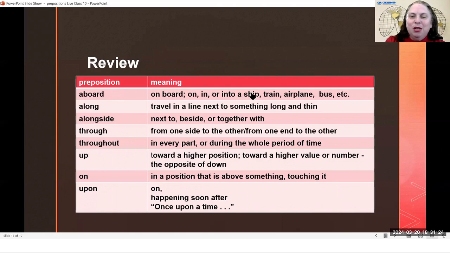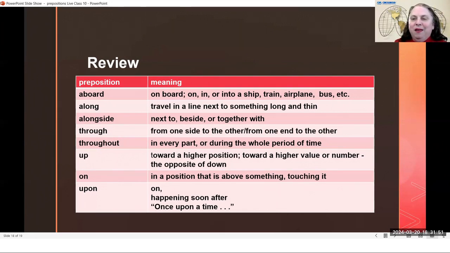I think aboard is mostly used for ships and trains, maybe sometimes for buses. Boarding can be to board an airplane or to board a ship, but you don't get aboard in a car or in a taxi. And let me see if I can explain this really, really quickly.